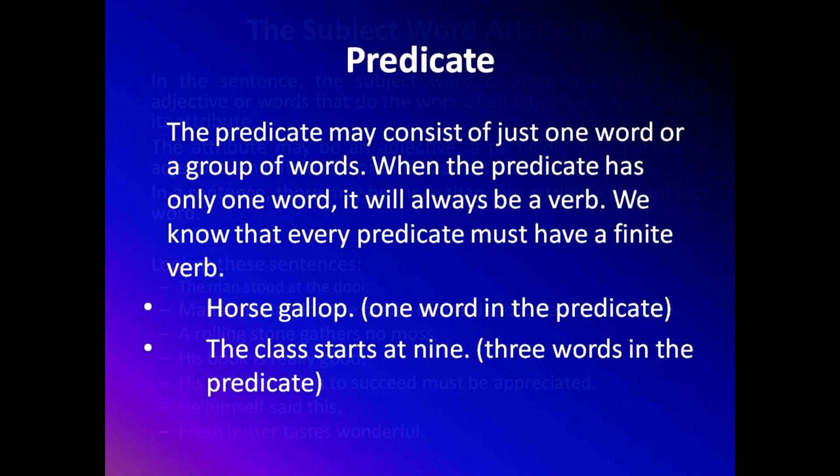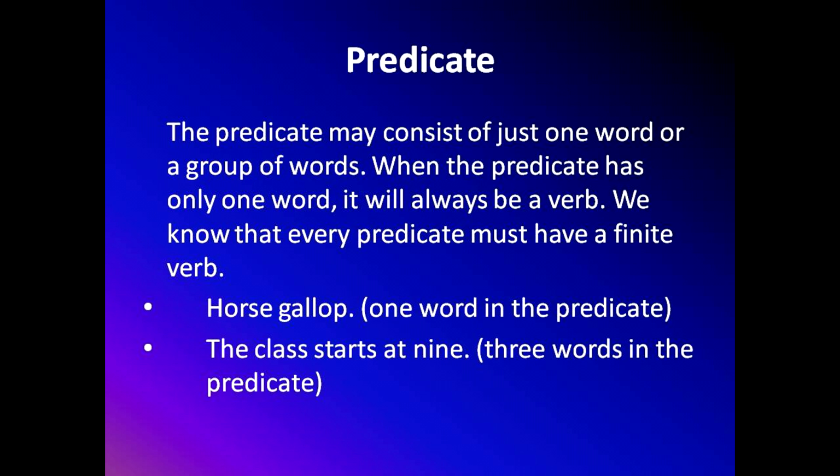Students, now we shall start with the predicate. The predicate may consist of just one word or a group of words. When the predicate has only one word, it will always be a verb. We know that every predicate must have a finite verb, a single verb. Horses gallop. Horses will be the subject and the rest, that is gallop, will be the predicate. Now here in the predicate, how many words are there? Only one, that is gallop.